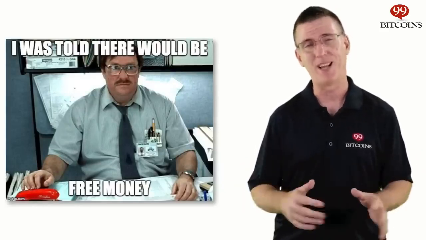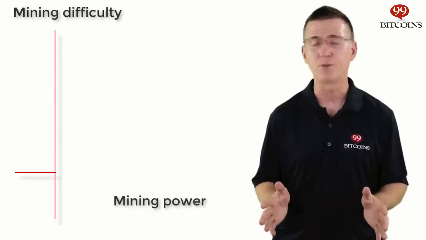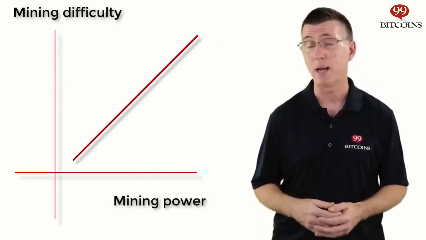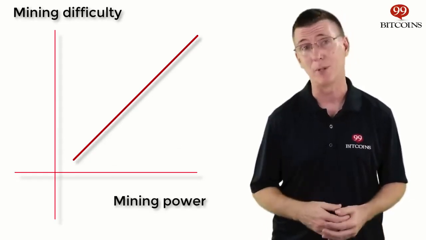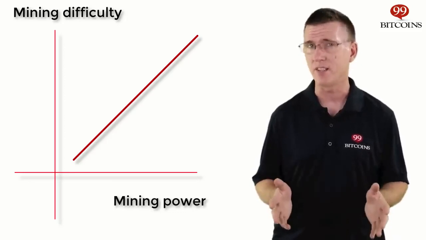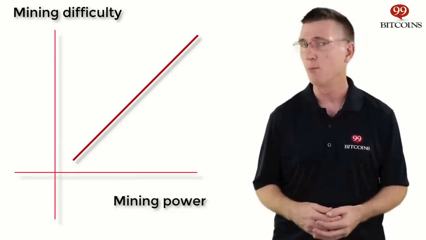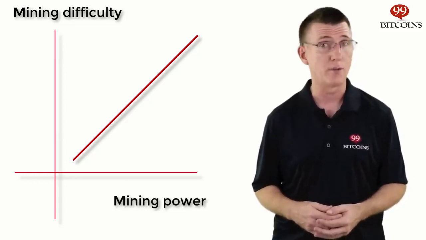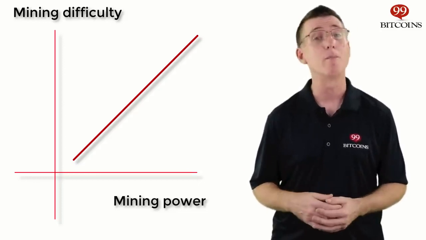Well, not so fast. Satoshi Nakamoto, who invented Bitcoin, crafted the rules for mining in a way that the more mining power the network has, the harder it is to guess the answer to the mining math problem. So the difficulty of the mining process is actually self-adjusting to the accumulated mining power the network possesses. If more miners join, it will get harder to solve the problem. If many of them drop off, it will get easier. And this is known as the mining difficulty. So why on earth did Satoshi do this?